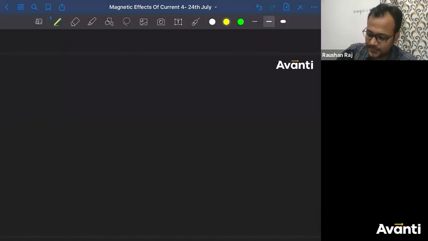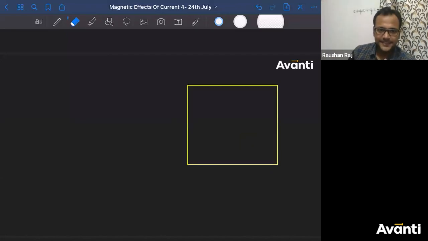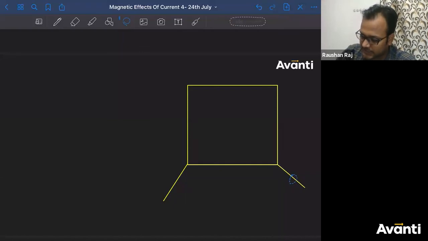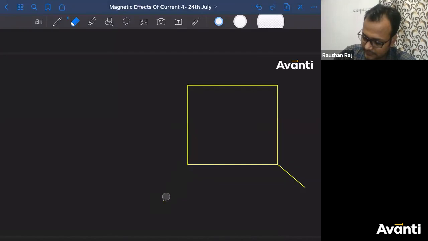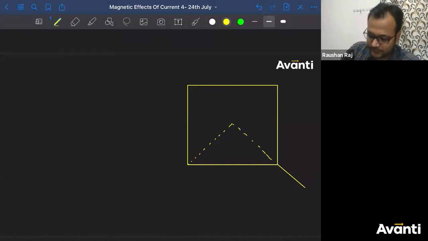Yeah. So let me consider again a square. Again a square. And now connect a battery across it. This is a very beautiful question. Connect a battery across it in such a way that these wires are passing through the center. ऐसा connect करो, ठीक है?